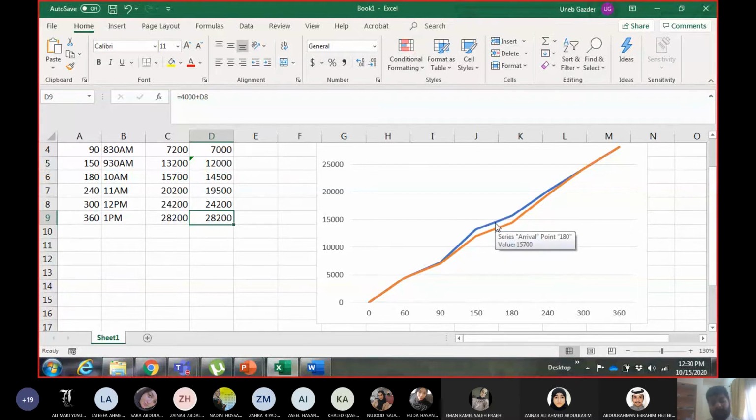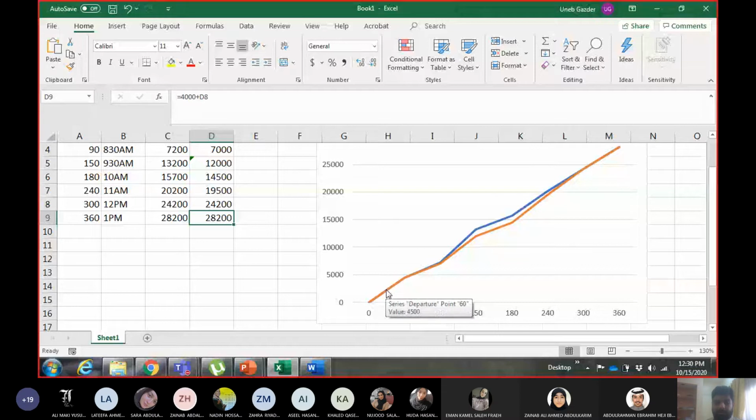So if you want to calculate the number of vehicles in the queue, you can use it from the capacity curve, from the previous curve, or you can use this curve as well. In this curve, it is simply the difference between the arrival and the departure line at any point of time. Now, since they are asking for maximum difference, you will take the difference at a point where these two lines are the farthest from each other.